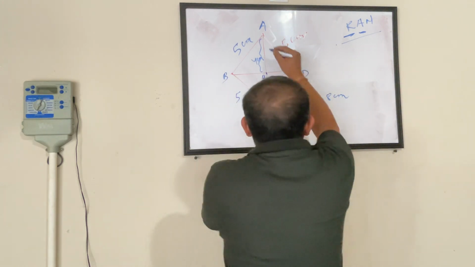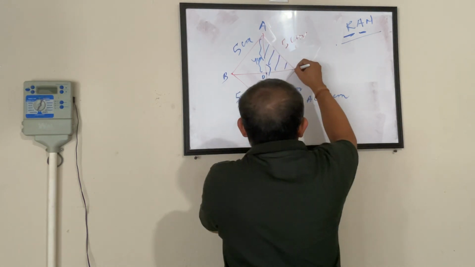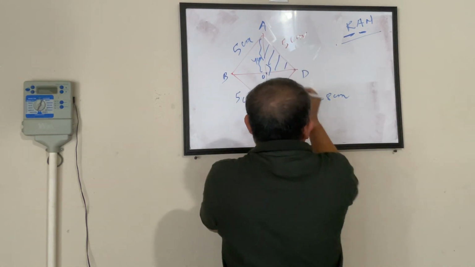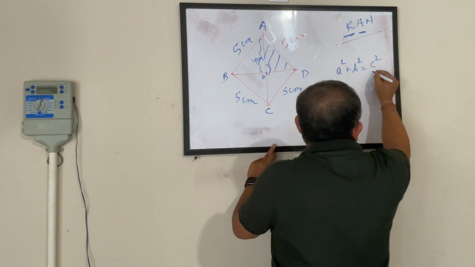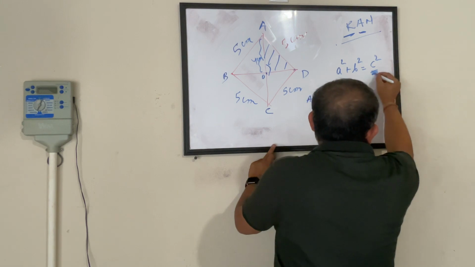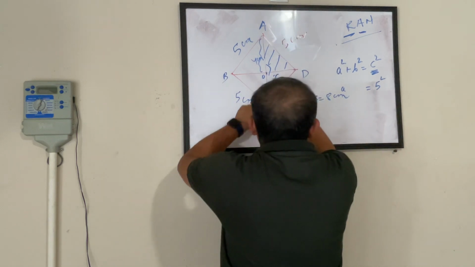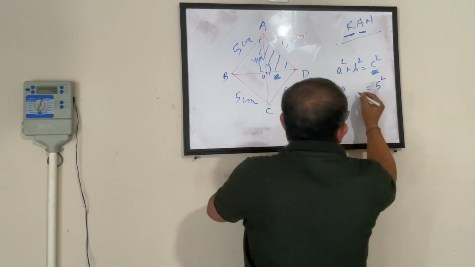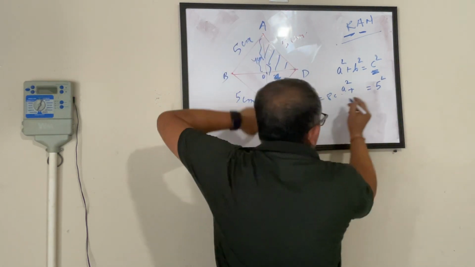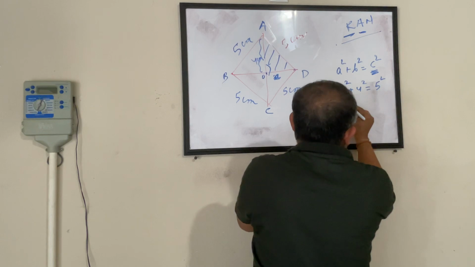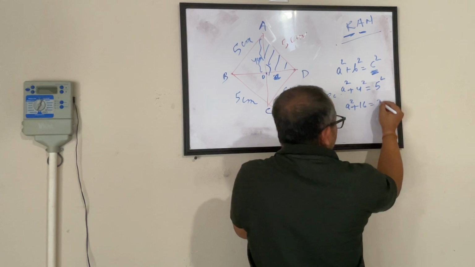Let's look at this triangle. This is a right angle triangle where I know the hypotenuse. I know one of the sides. What is this side? This is where the Pythagorean theorem comes into play. a square plus b square equal to c square, where c is my hypotenuse. C is my hypotenuse, 5 square, equal to a square plus b square, where a, let's say, is the side we don't know. b is 4, so b square is 4 square, 16, equal to 5 square, 25.